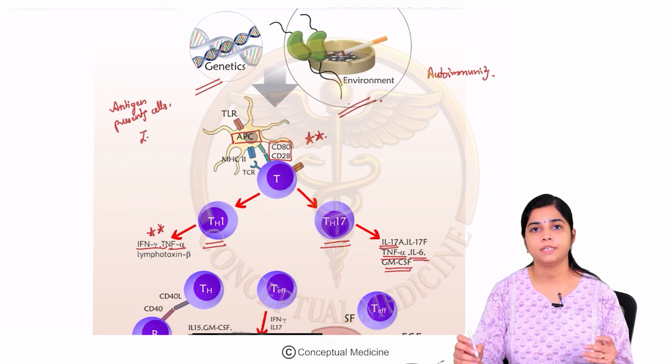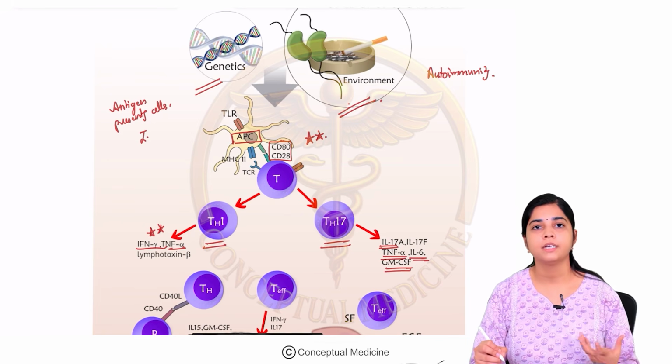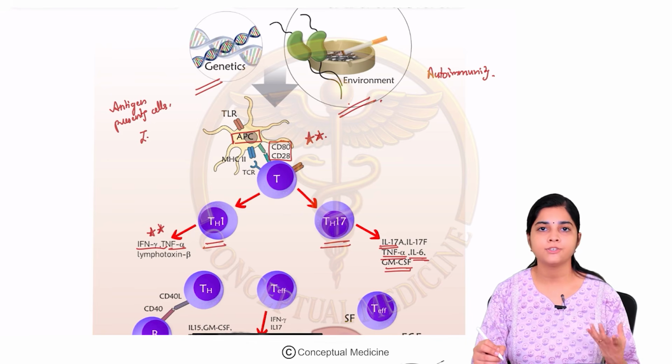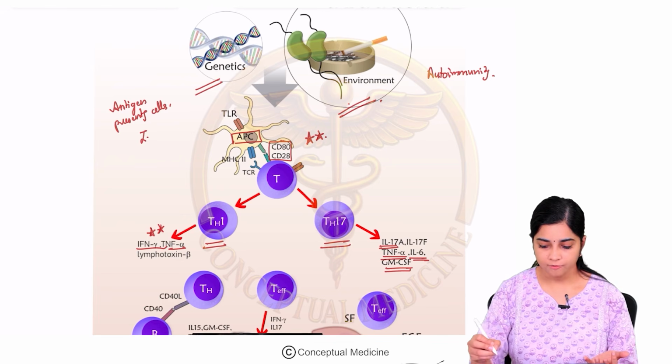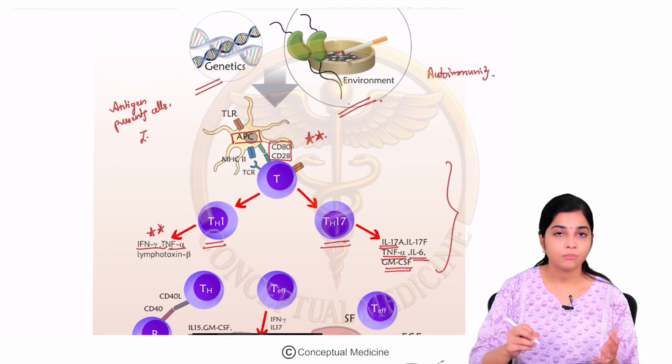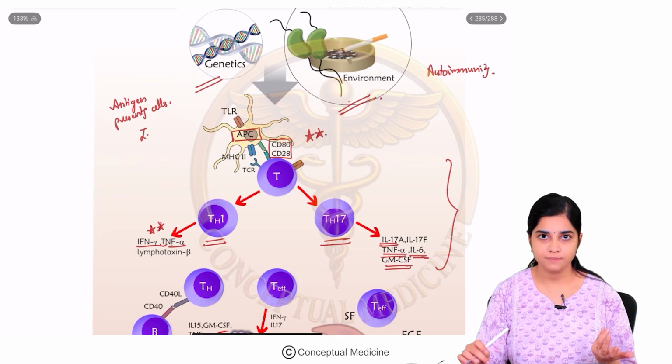monocyte colony stimulating factors. These factors are in turn going to stimulate more inflammation and migration of the macrophages into the joints. Okay, fine. So till here we are clear. Molecules that we have to remember: interferon gamma, TNF alpha, interleukin 17, interleukin 6 and GM-CSF.